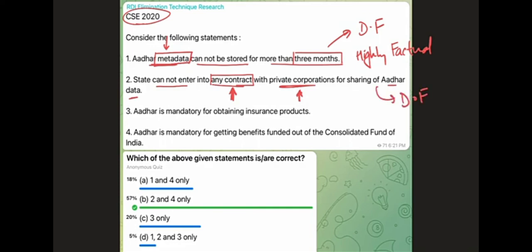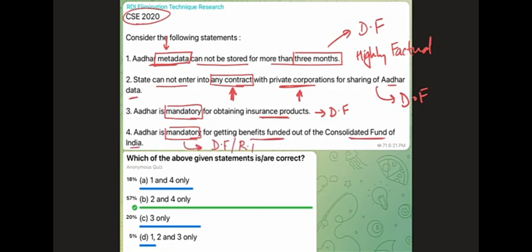The next statement says Aadhaar is mandatory for obtaining insurance products. Again, specific kind of product, and it is saying mandatory. Who will know, right? Insurance agents or people who are regulating the industry, right? Specialist information, deep fact. And if you look at the fourth statement, it says Aadhaar is mandatory for getting the benefits funded out of the CFI, Consolidated Fund of India. Again, a very factual statement, a deep fact, right?